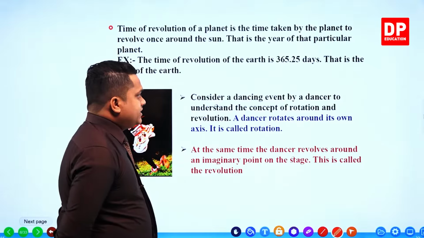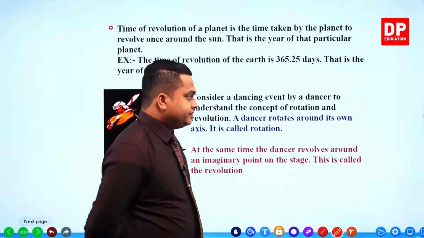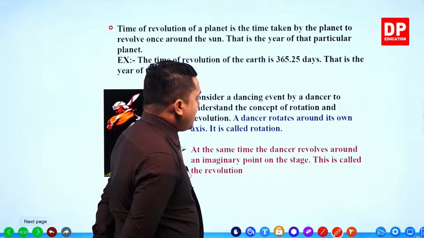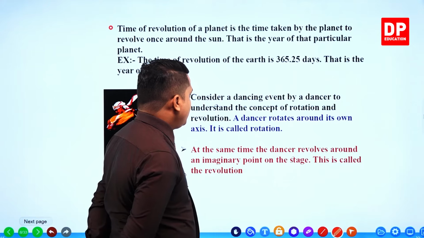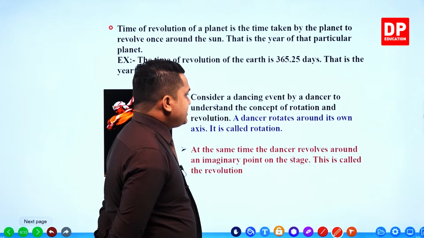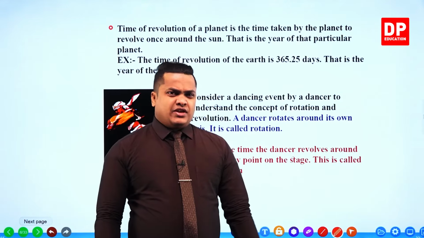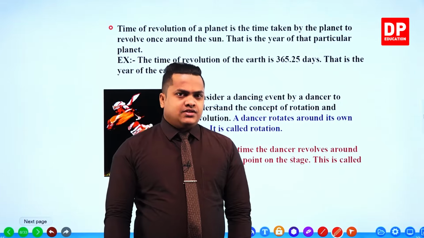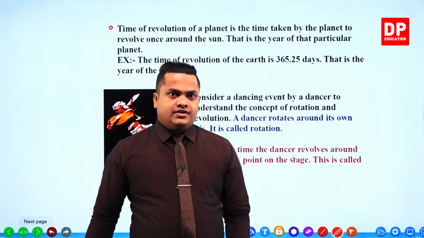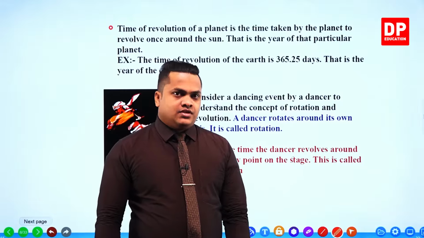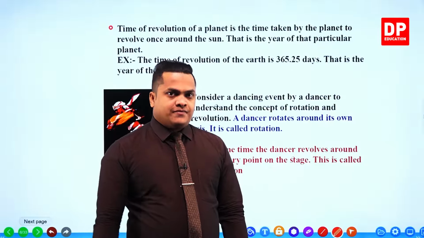So now let's see, my dear children, what does this revolution actually mean? The correct definition. Consider a dancing event by a dancer to understand the concept of rotation and revolution. A dancer rotates around its own axis. It's called the rotation. When you take a traditional dancer, you know that dancer is going to rotate like this around himself, right? So that is called a rotation.